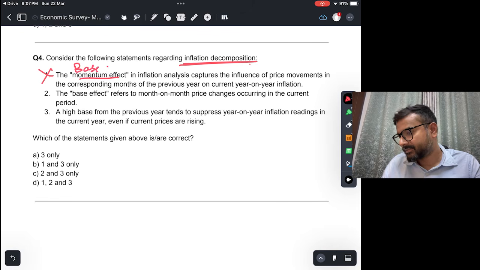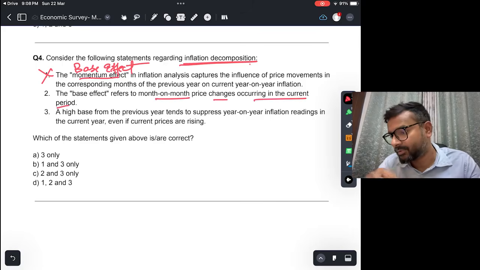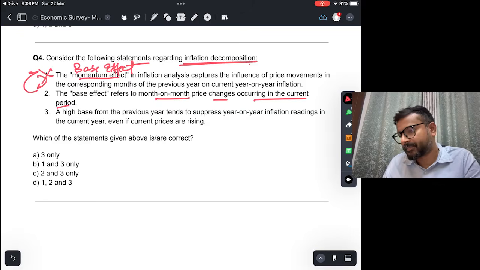Second, the base effect refers to month on month price changes occurring in the current period. This again has been changed, right? And UPSC does this, they change one keyword in two statements, so both statements become wrong. So this is the momentum effect, so this again is wrong.